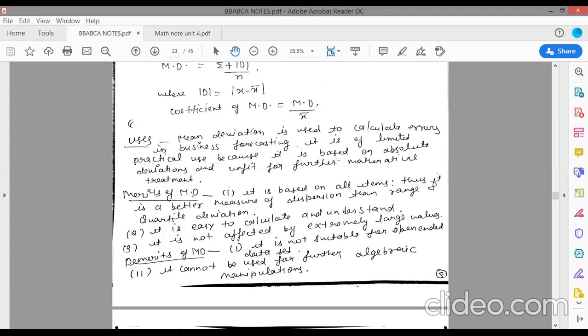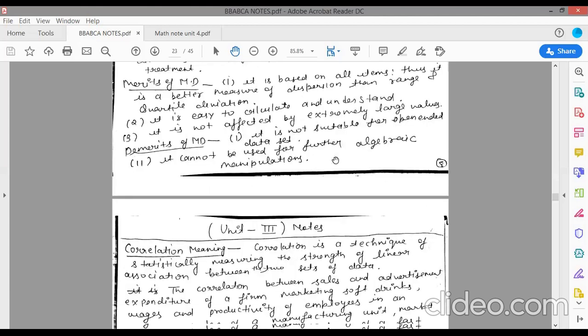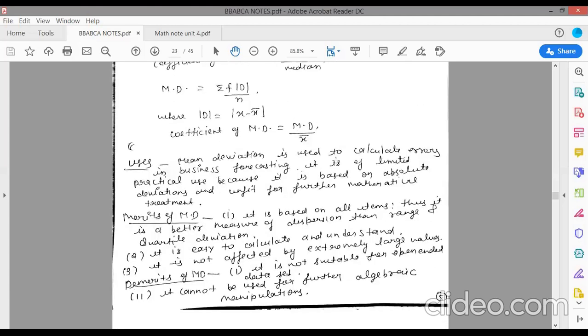Demerits of mean deviation. It is not suitable for open-ended data sets. I have already told you what is an open-ended data set. It cannot be used for further algebraic manipulations. So standard deviation and mean deviation, both of these topics measure variation or dispersion.